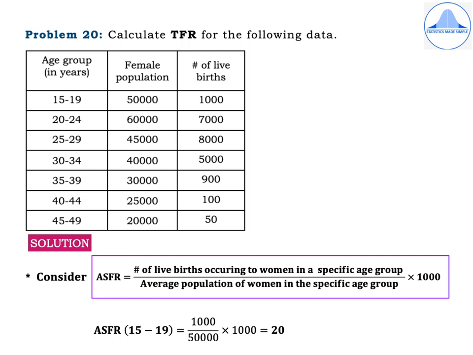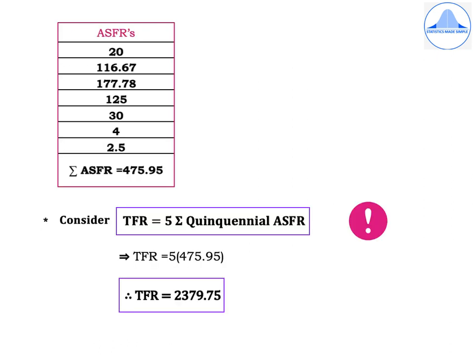Let us now calculate ASFR for one of the age groups, that is 15 to 19, which is equal to 1000 divided by 50,000 into 1000, which is equal to 20. In a similar way, find out the ASFRs for the remaining age groups, and I have written all the ASFRs in the column which is highlighted in pink color, and the values are 20, 116.67, 177.78, 125, 30, 4 and 2.5.